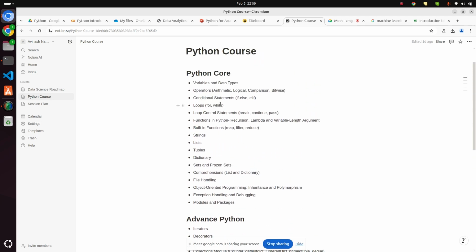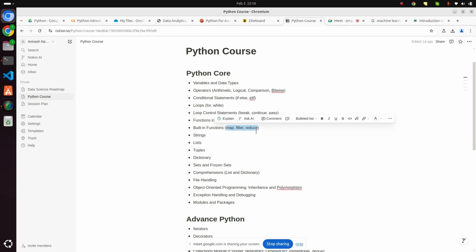So initially today we start with variables, data types, Python introduction basically. Then you will learn about operators, right? Then you will learn about if, else, elif, very basic things we will do. For loop is there, right? Break, continue, pass, functions like recursion, normal function, lambda, variable length arguments, right? Some functions like map, filter, reduce, these are very useful functions when you work on big data.